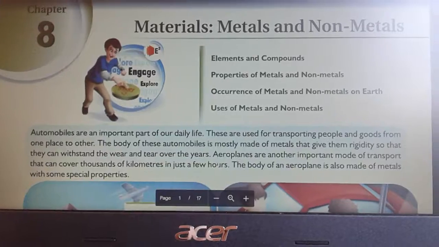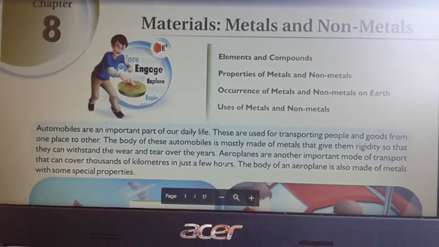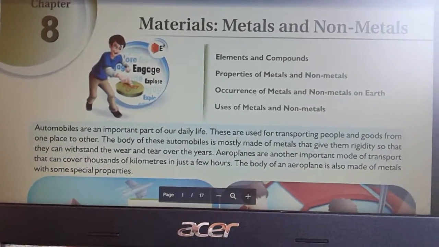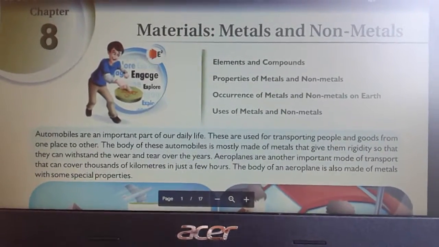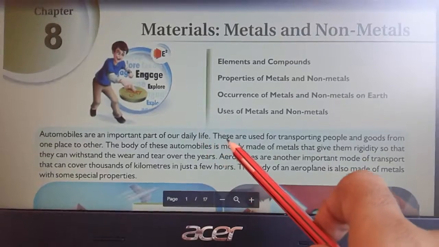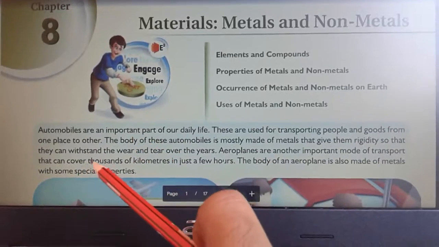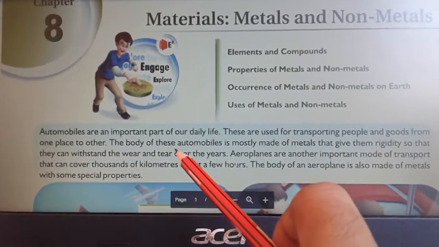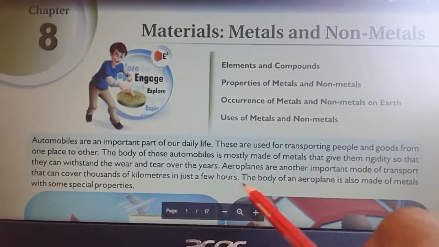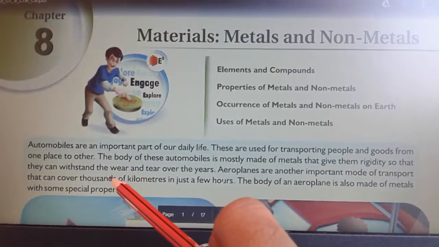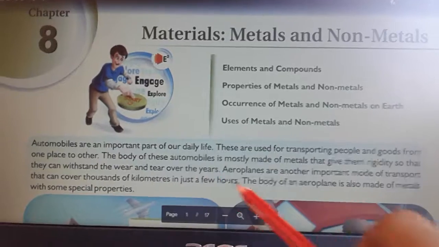Okay. So next, I read your comic strips that are based on your notebook. The comic strip states that the automobile is an important part of our daily life and is used for transporting people and goods from one place to another. The body of these automobiles is mostly made up of metals that give rigidity so that they can withstand wear and tear over the years.